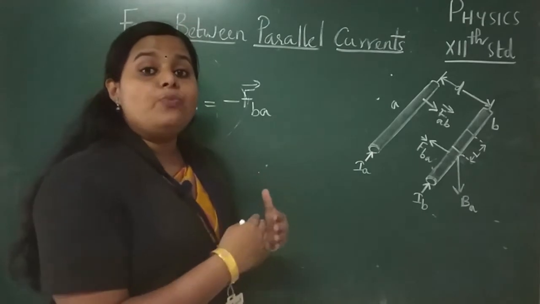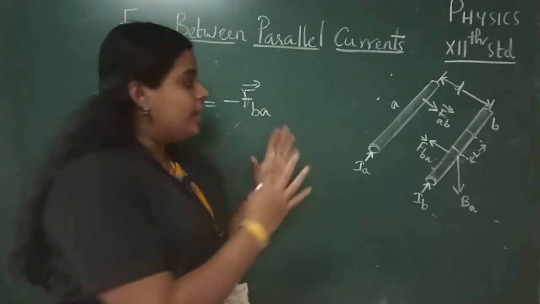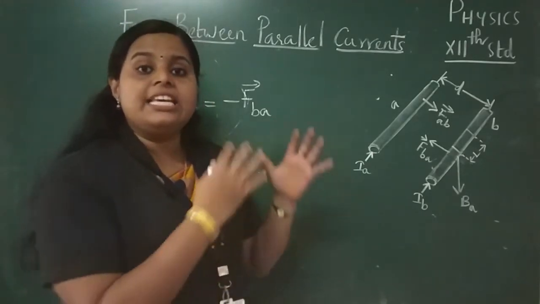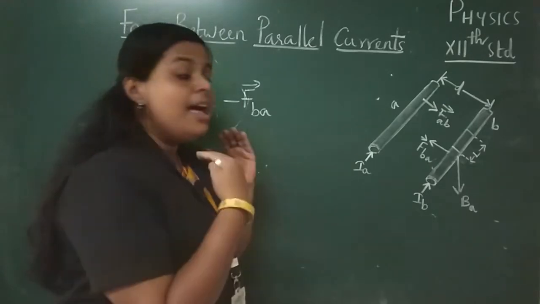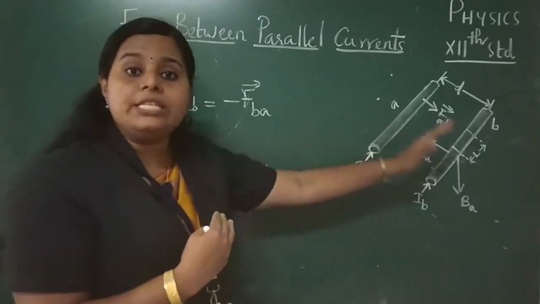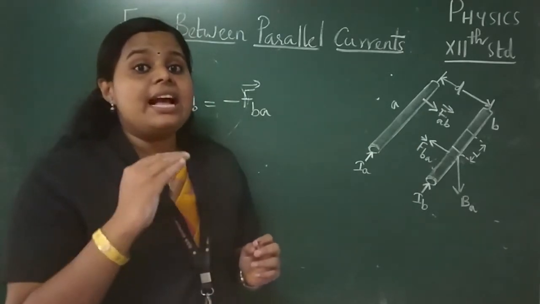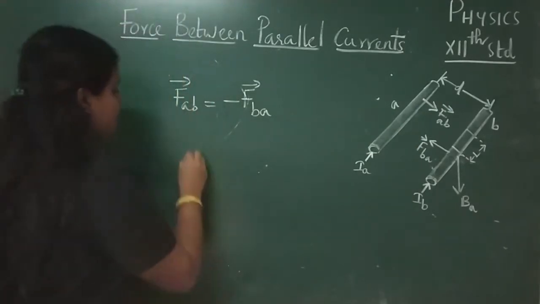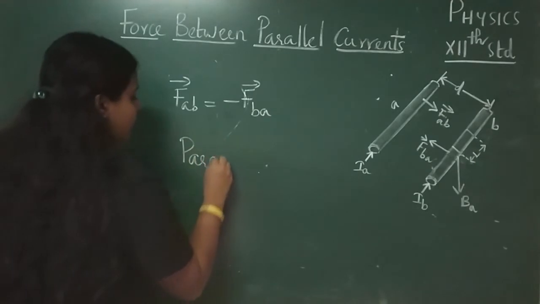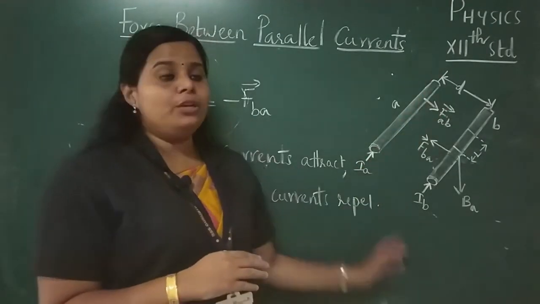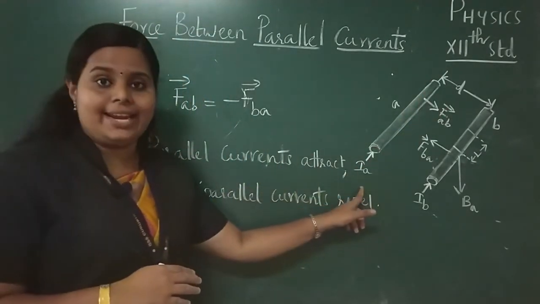So from this we can conclude that here the force is because of the parallel currents flowing through these two conductors. So we can conclude that parallel currents attract.